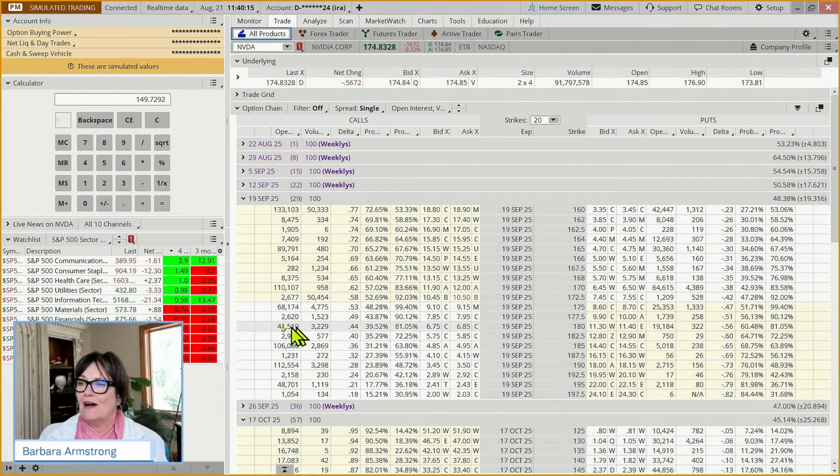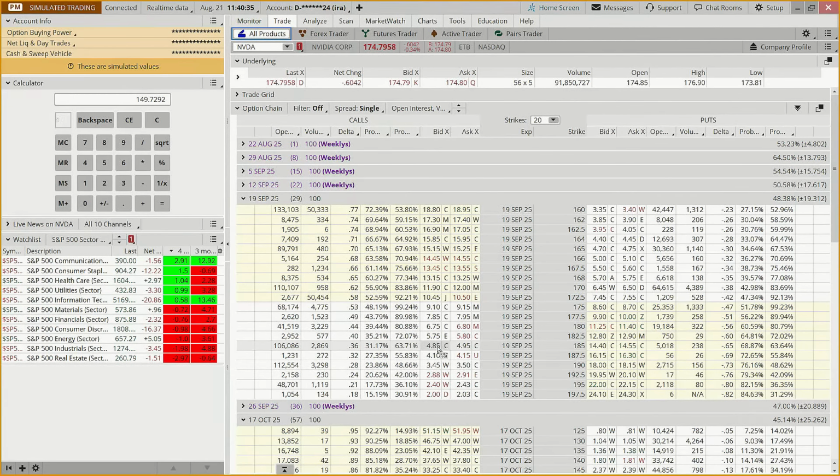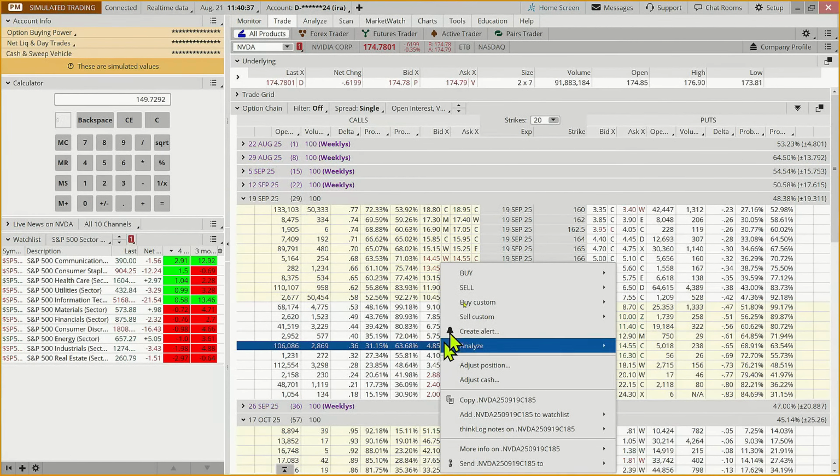Like, we've got 45,000 contracts here, and 675. And if it goes up $6, and then I could make another 6, or maybe do the 185. You've got 100,000 contracts here. So if it goes up to 185, you could make $15 a share.